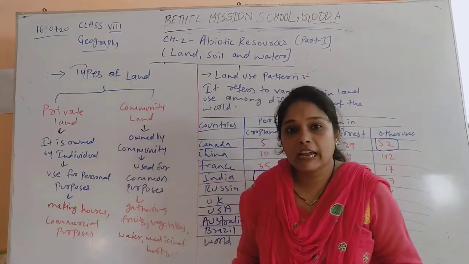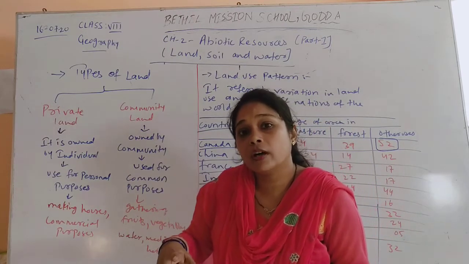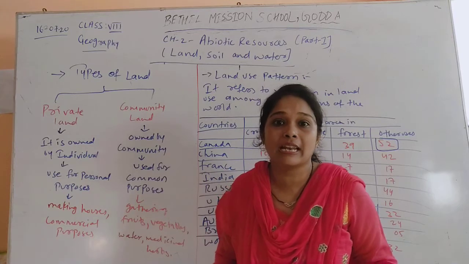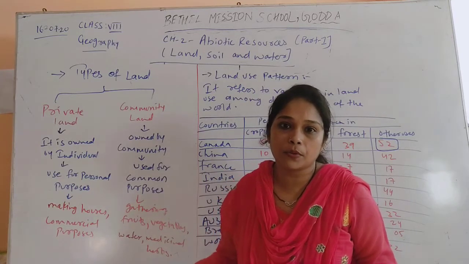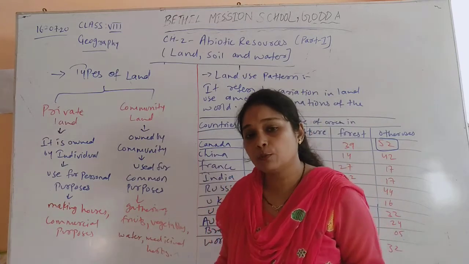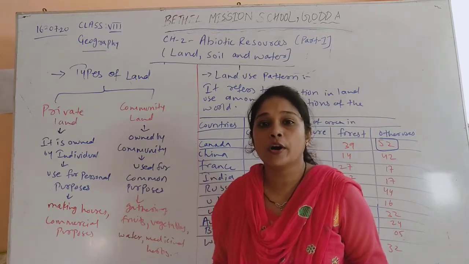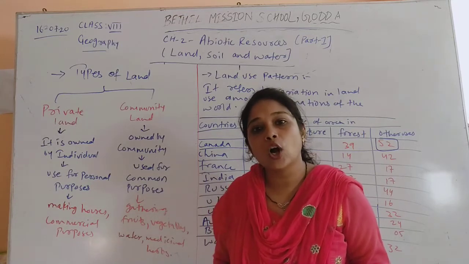Okay, so we have seen what land use is, and why human beings are using land. Land has been used for different purposes. Like we have seen, it has been used for living purposes, for making houses, buildings, then for doing agriculture, for grazing animals, for mining, for forestry. And all these are called land use.